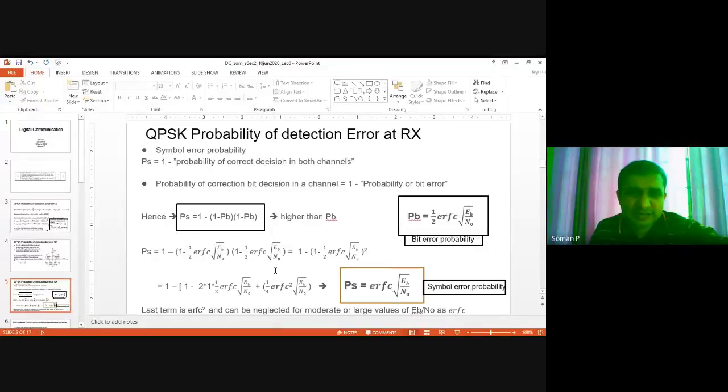How many of you have done that? How many of you have tried deriving the QPSK symbol probability of error?